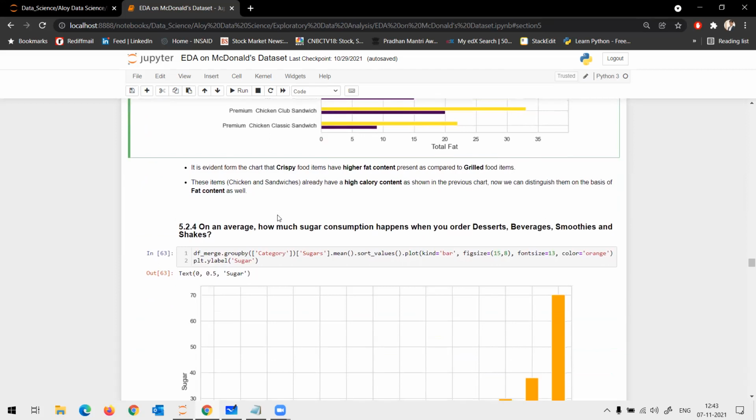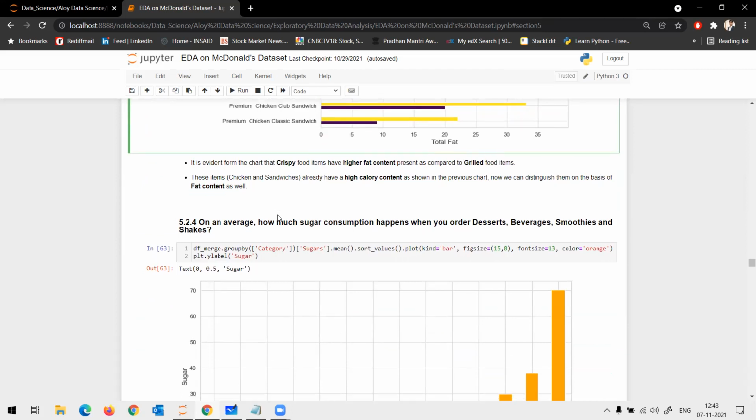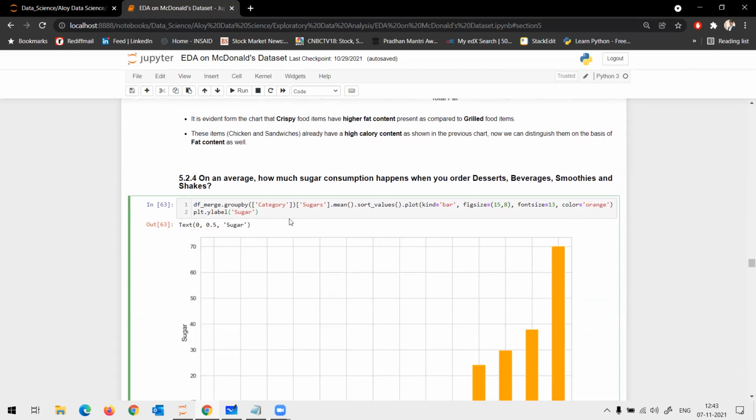Okay, now coming to the category of sugars. I want to understand the distribution of sugars. So we started off with the healthy ideas such as energy, and now we are getting into unhealthy ideas, starting with sugar. Then we can see fat. We are getting into unhealthy ideas now.